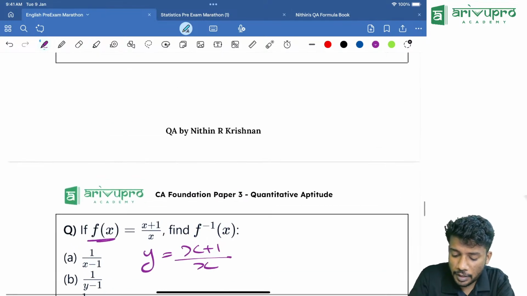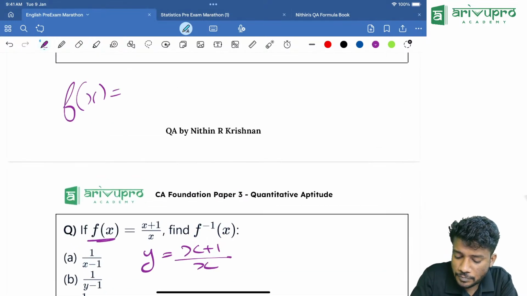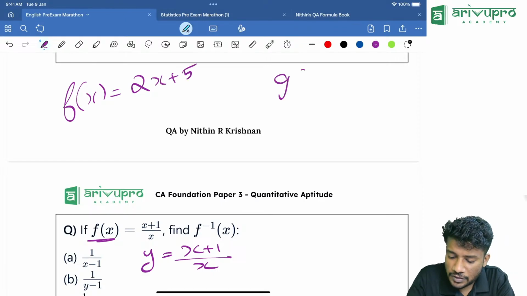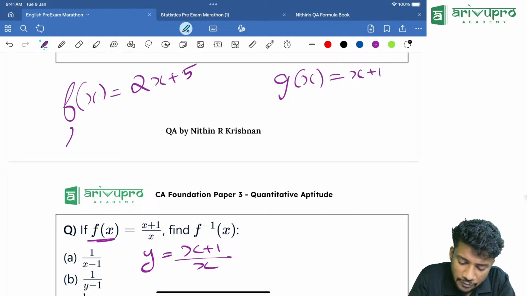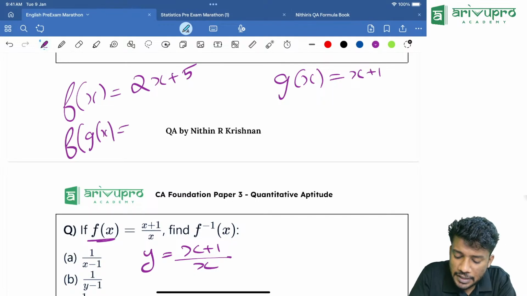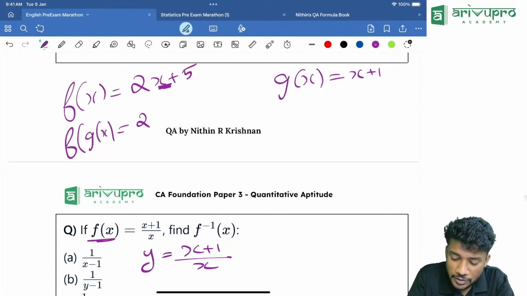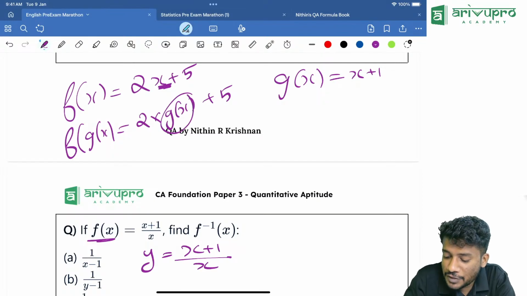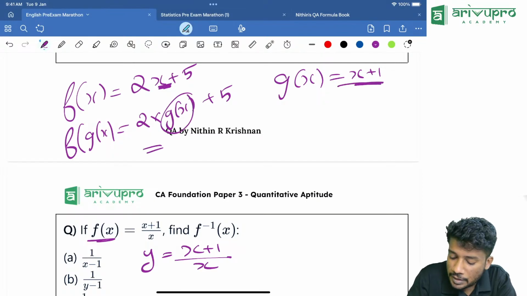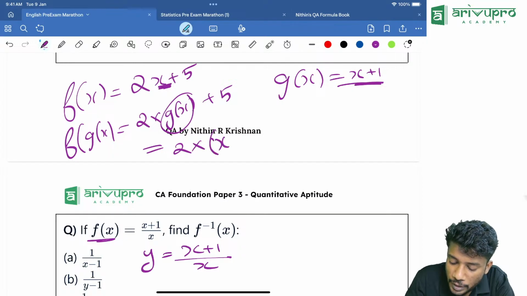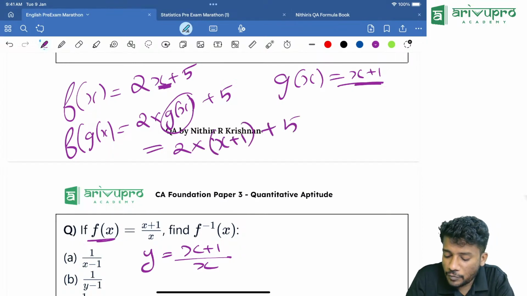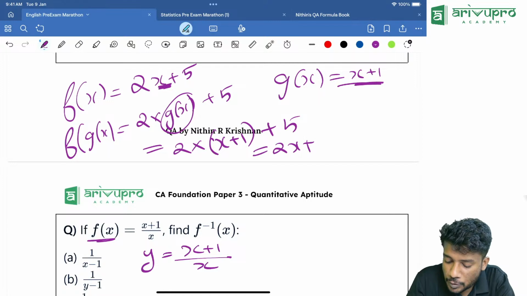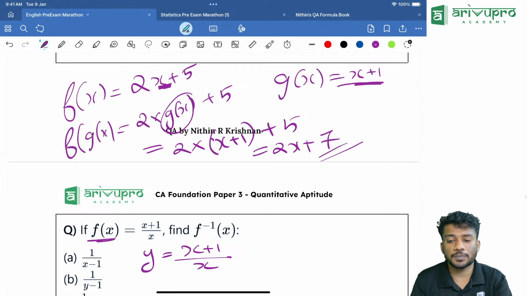Sir, how is the f of g of x substitution happening? For example, here f of x is equal to 2x plus 5. Then g of x is equal to x plus 1. If I am finding f of g of x, instead of x, what am I putting? G of x. That means 2 into g of x plus 5. But we know the value of g of x, that is x plus 1. That is 2 into x plus 1 plus 5, which is equal to 2x plus 2 plus 5, that is 2x plus 7.